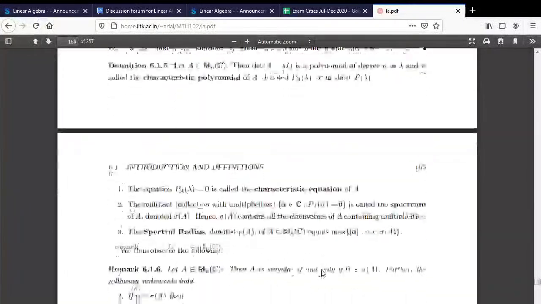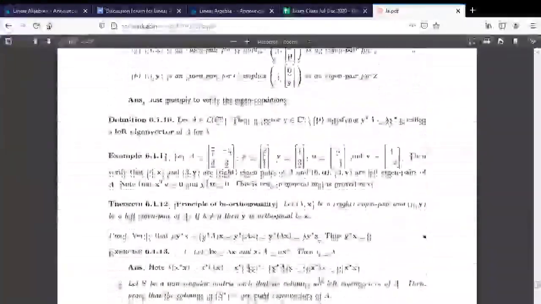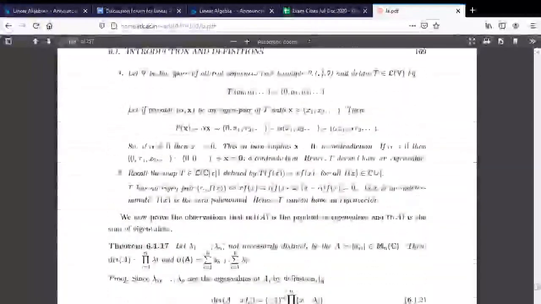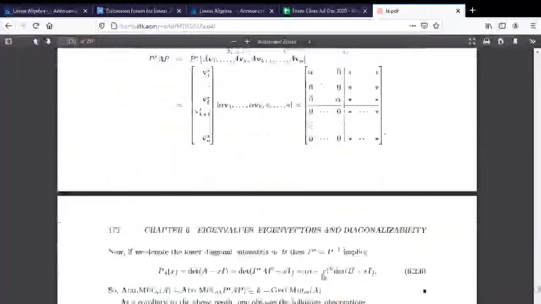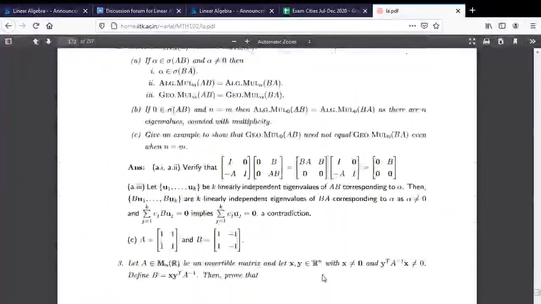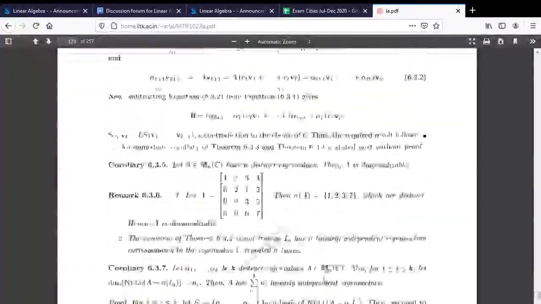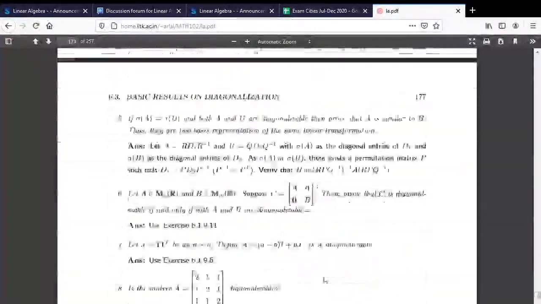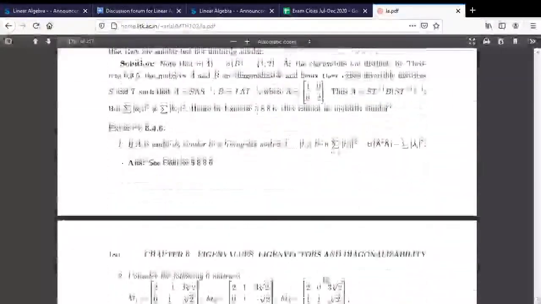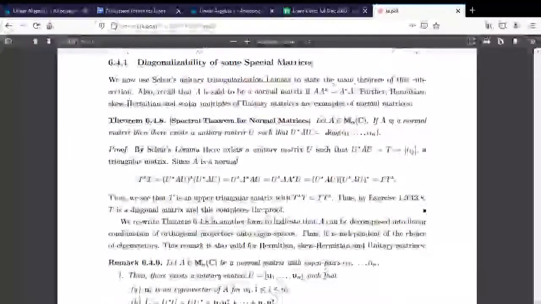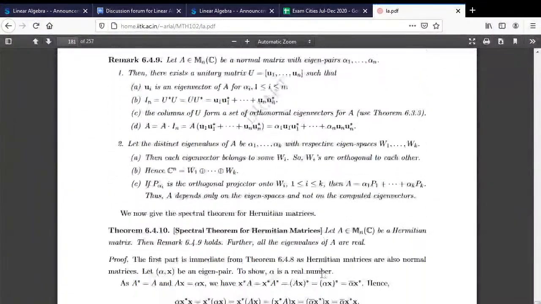This is what the theory says, that a statement will appear somewhere here. So let me just show you that the statement will be somewhere. These are the properties, the spectrum of a matrix. Basic results on diagonalization, then Schur upper triangulation, spectral theorem. Yes, normal matrices has come. So after that normal matrices you will have this.